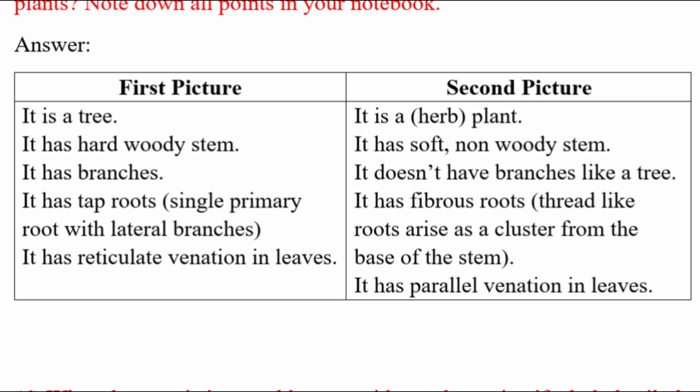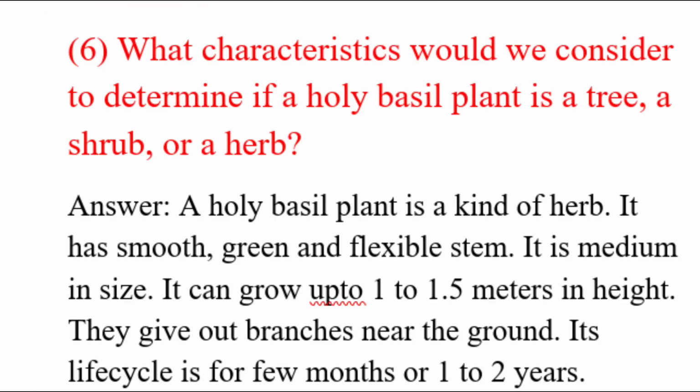Answer. First picture. It is a tree. It has a hard woody stem. It has branches. It has a taproot system and reticulate venation in leaves. Second picture is of a herb. It is a herb plant. It has a soft, non-woody stem. It doesn't have branches like a tree. It has fibrous roots and it has parallel venation in leaves.